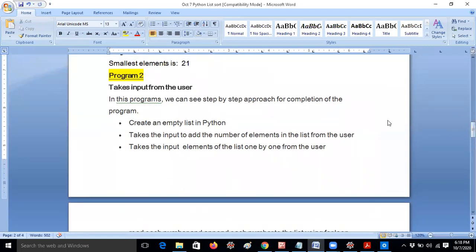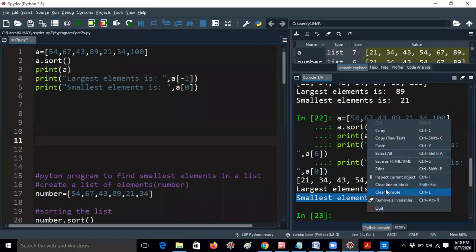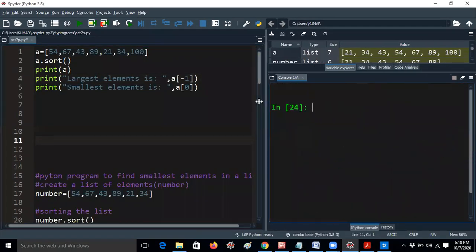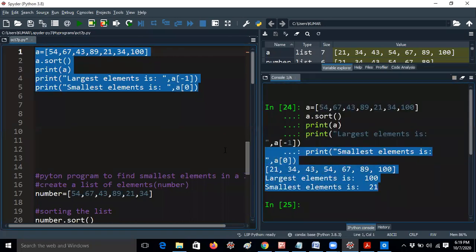Takes input from the user. That means you have to give. Beautiful, Vinesh, beautiful. So super. Vinesh is telling that you can just give a of -1, that's all. That is also very super. Excellent, Vinesh. A second CSC student is saying that if you give a of -1, we will get the correct result. Yes, of course.